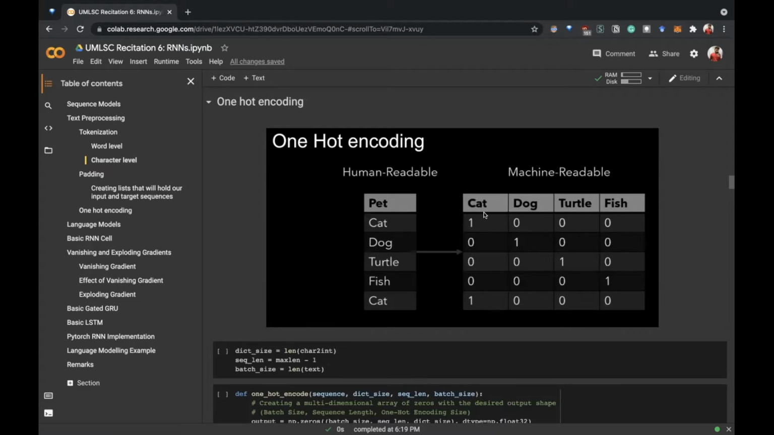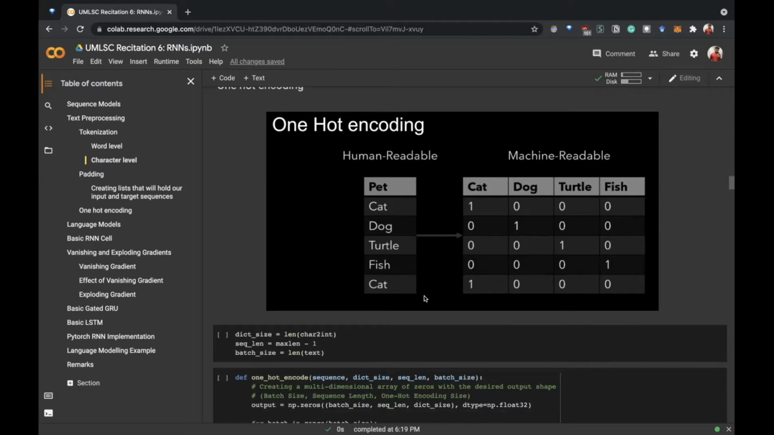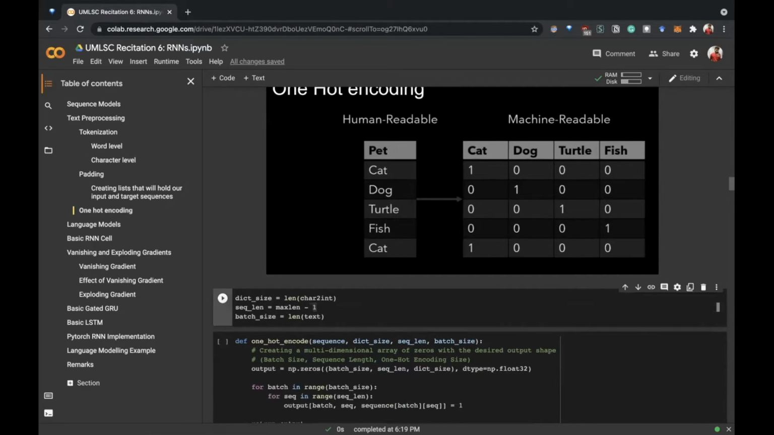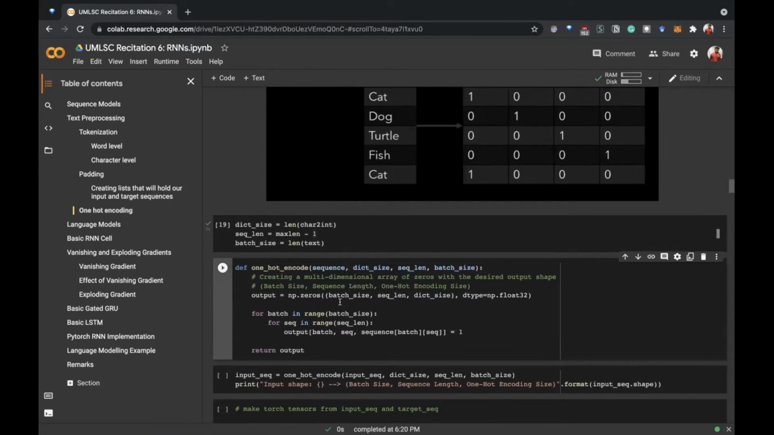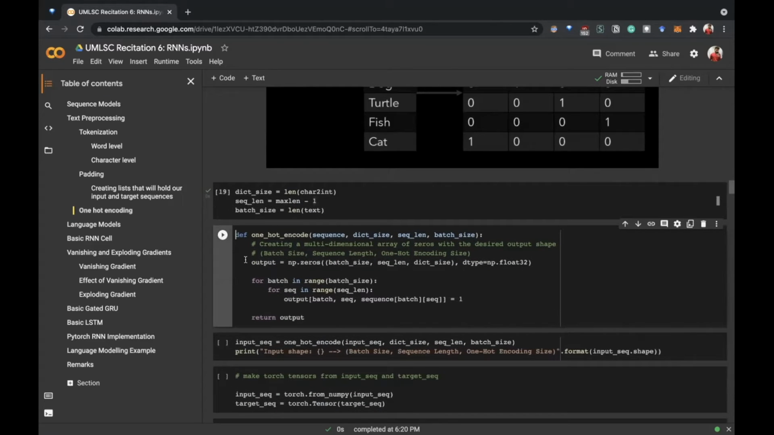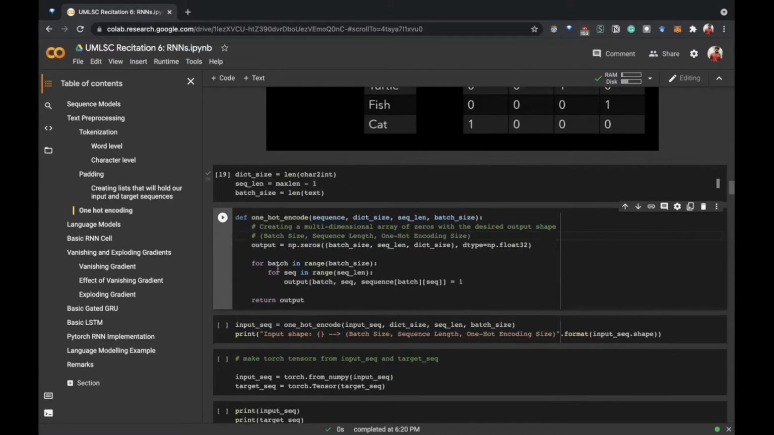So in this example, if we have a word as cat, it will be one hot encoded as 1000. Initially we add zeros for as many words as we have, and then if it is a cat, then one is added here. If it is a dog, then it is added here, and so on. So here I have just written two for loops. Initially, this is to fill up the vector with zeros. And in this for loop, we will just add ones to the one hot encoded vector.